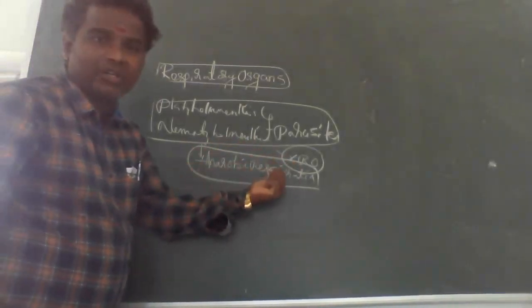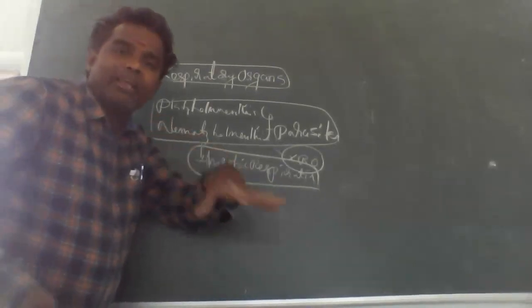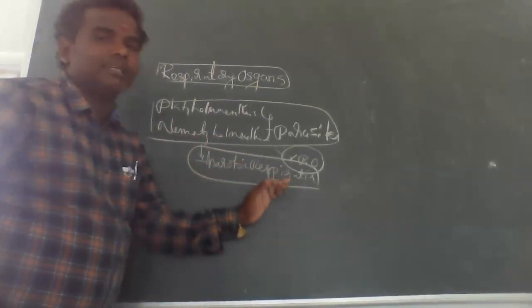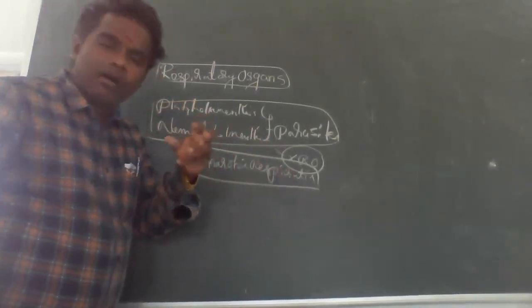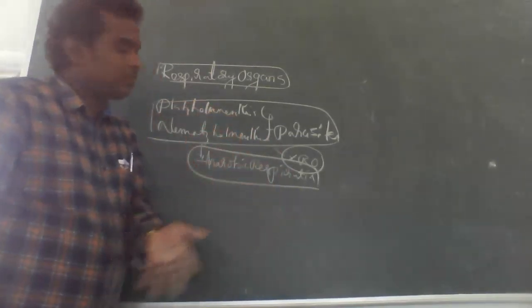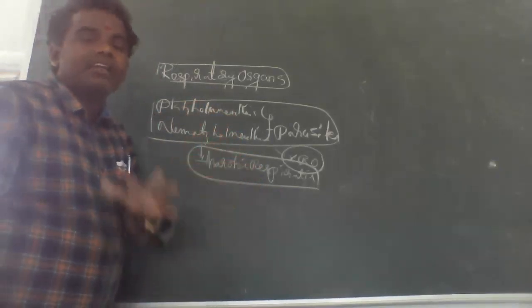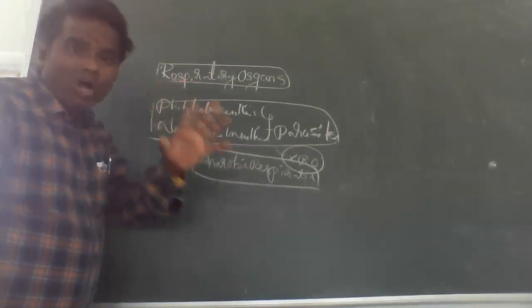Anaerobic respiration, you know very well. What is anaerobic respiration? They produce ATP energy without oxygen. Of course, they produce only a little bit: 4 ATPs are produced without oxygen being present. So we are not involving the oxidation process, and oxygen is not essential.